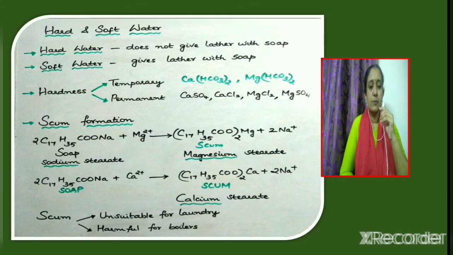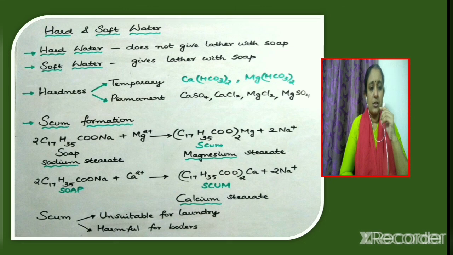Now let us see what is meant by scum and how it is formed when soap is added to hard water. Soap is the sodium or potassium salt of a long chain carboxylic acid, so soap can be represented as sodium stearate. When soap is added to hard water which contains either magnesium ions or calcium ions, these ions will be converted to magnesium stearate and calcium stearate. So scum is chemically magnesium stearate or calcium stearate. Since it is formed as an insoluble precipitate, soap will not work well with hard water.